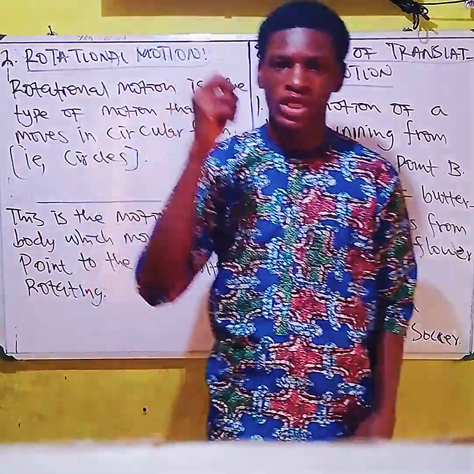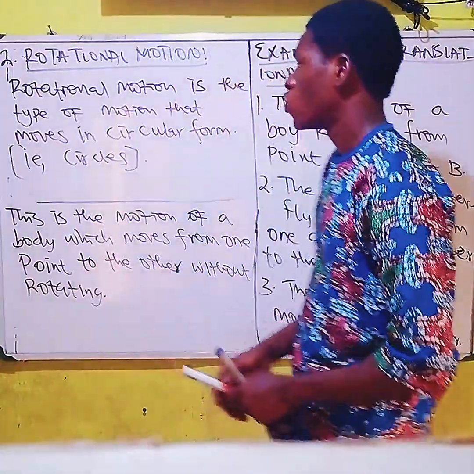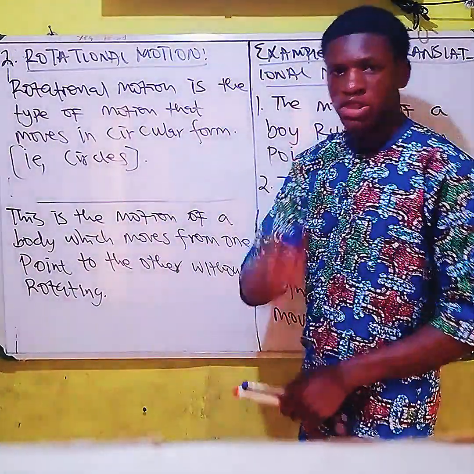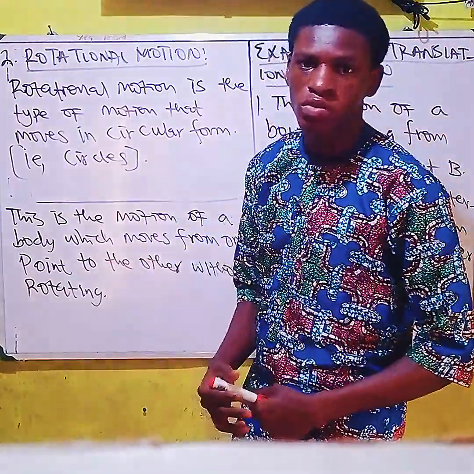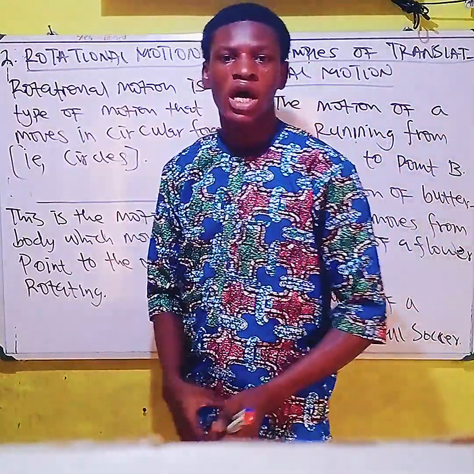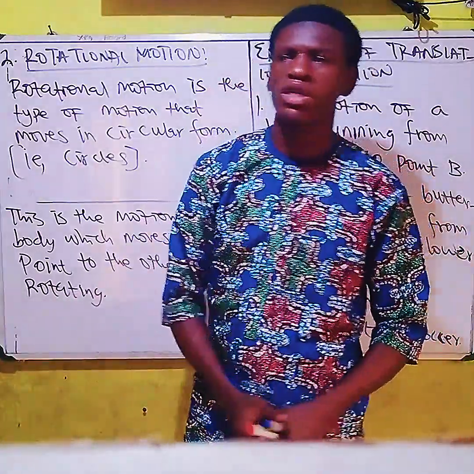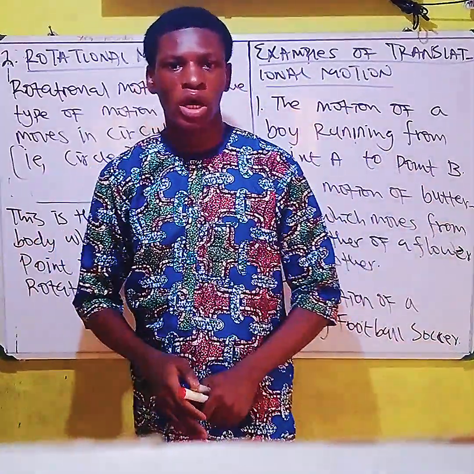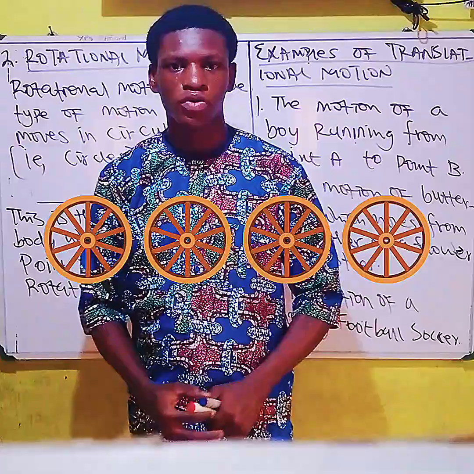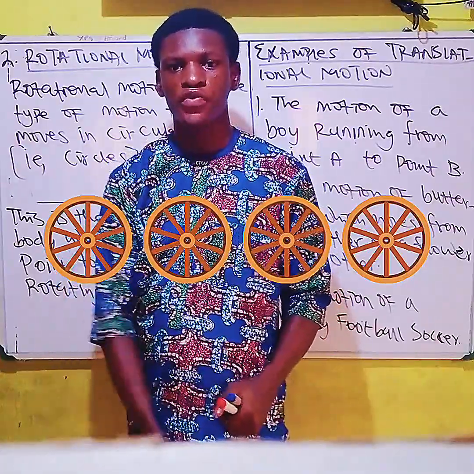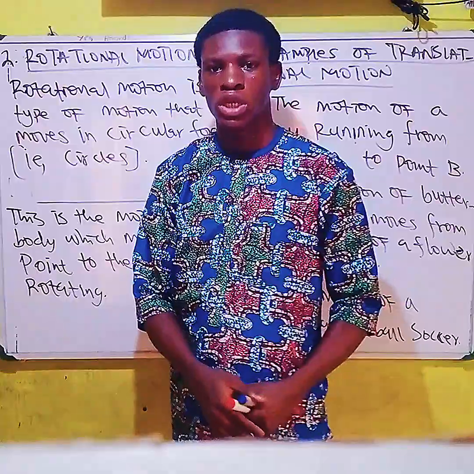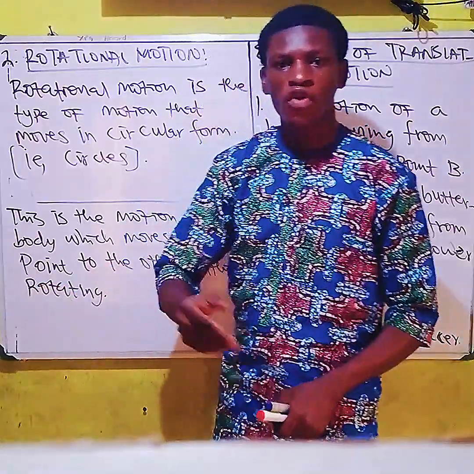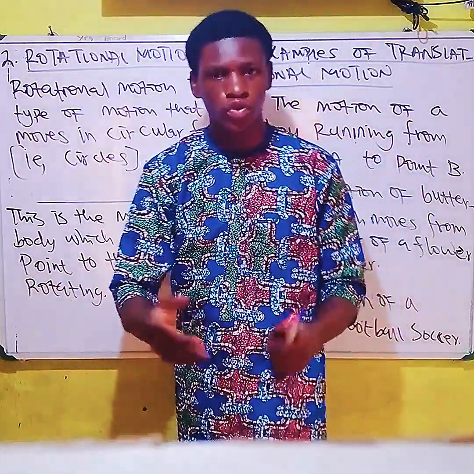Motion that moves in circles. That's rotational motion. Now let's take examples of that. Examples of rotational motion, you see them daily. You see the wheel of a car. When the car is moving, if you look at the wheel, it rotates. That's rotational motion. And also the revolving movement of a football.